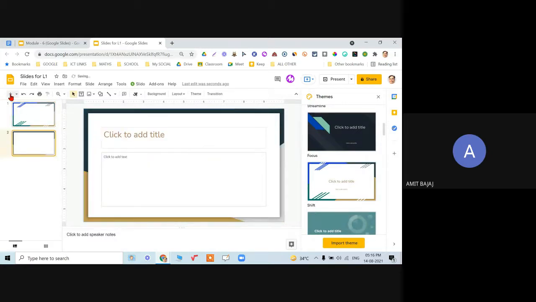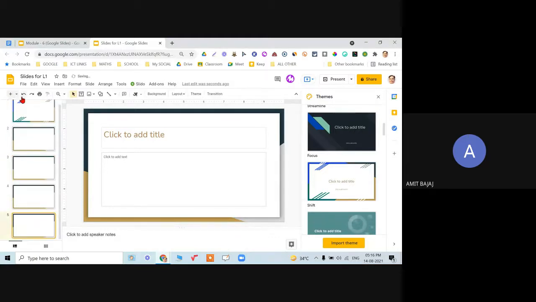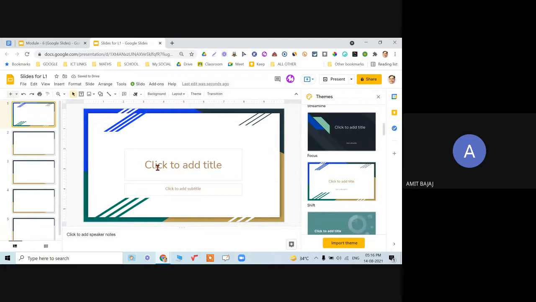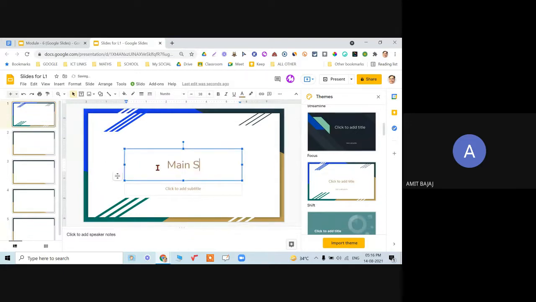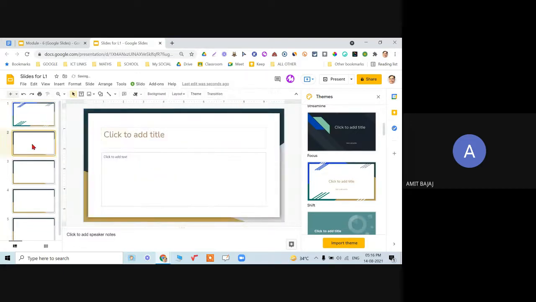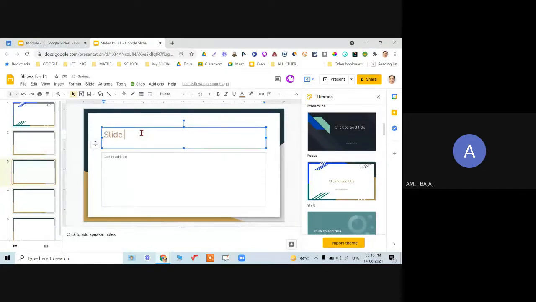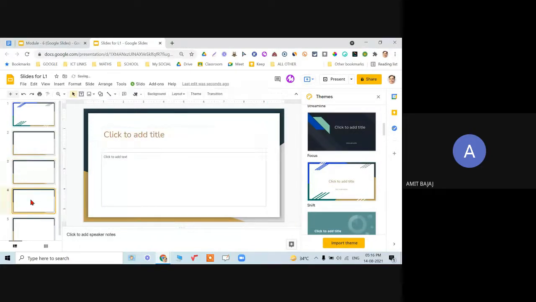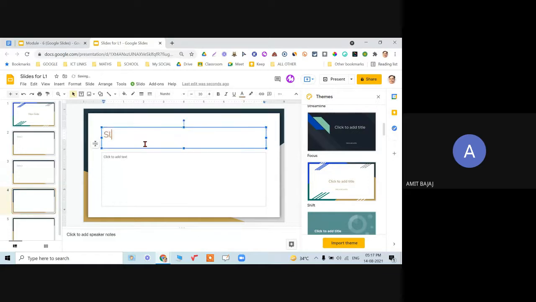When I add any new slide, now check it out. A similar kind of design will be added in any of the new slides which are being added. So this is my main slide, and this is my slide 2. This is my slide 3, and so on. This is my slide 4. Any heading you want to give, you can always give.